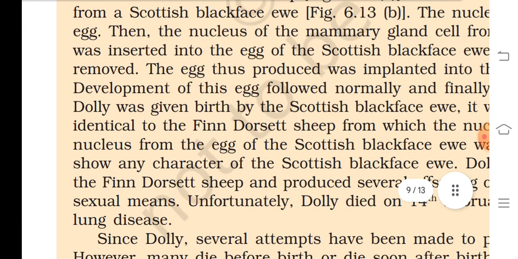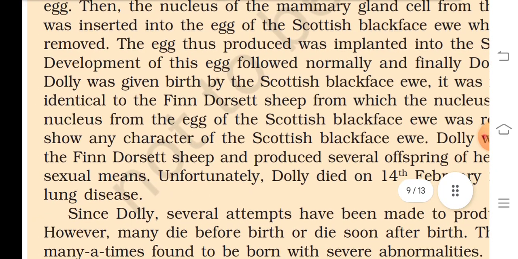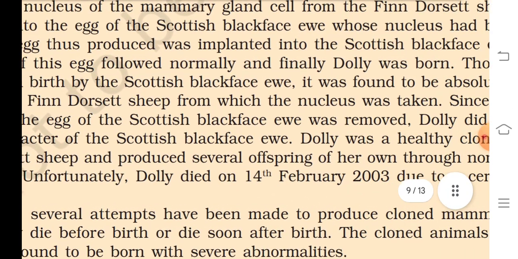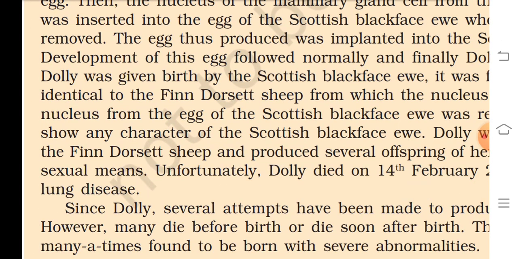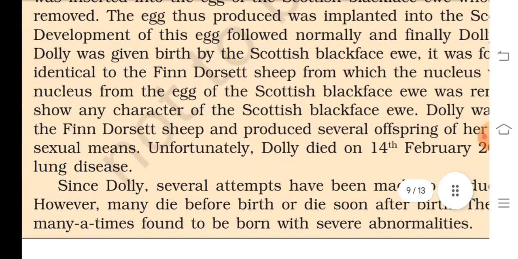Then the nucleus of the mammary gland cell of the Finn Dorset sheep was inserted into the egg of the Scottish blackface ewe whose nucleus had been removed. The egg thus produced was implanted into the Scottish blackface ewe.